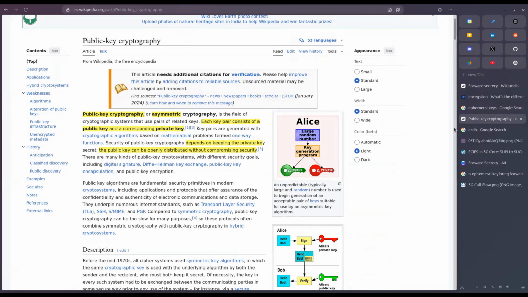Then in the series, we have public key cryptography, or asymmetric cryptography. In this cryptography, it generates a key pair consisting of a public key and a private key. As the name suggests, the private key is kept secure with the user, whereas the public key is intended to be openly distributed on the internet. One more thing is that the public key cannot be used to regenerate the private key. No one can regenerate the private key from the public key itself. So that is the major advantage of public key cryptography.